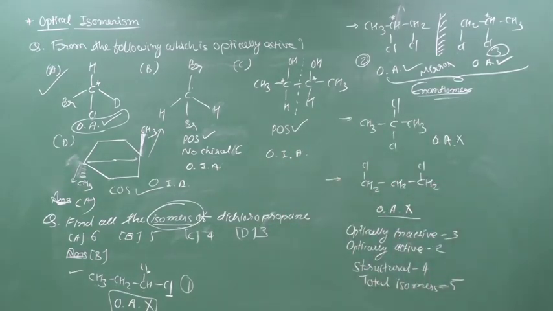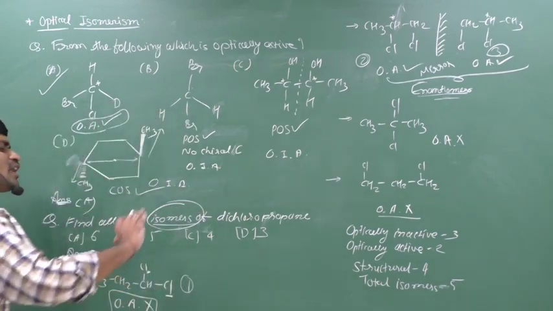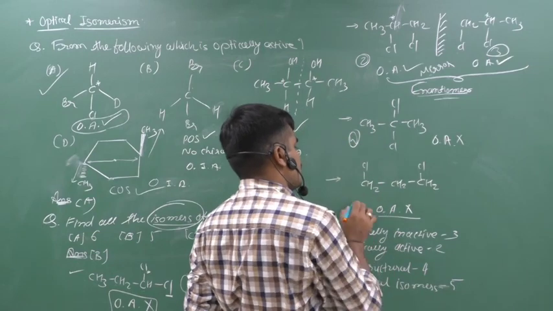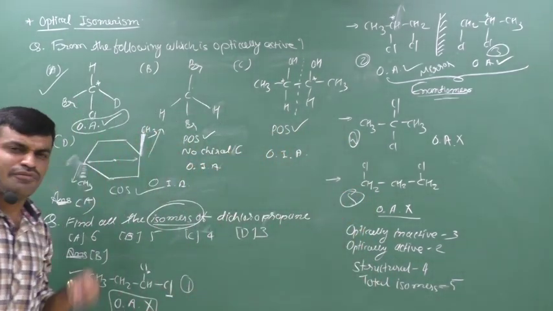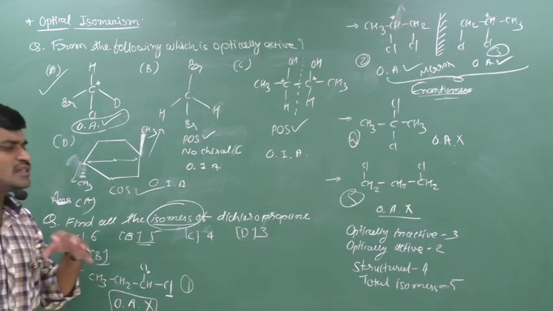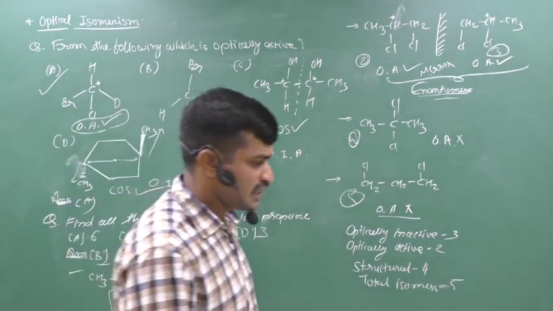Now we can calculate the total number of isomers. It is 1, 2, 3, 4 and 5. There are 5 total isomers. Suppose the question is, from all isomers of dichloropropane, how many isomers are optically inactive?